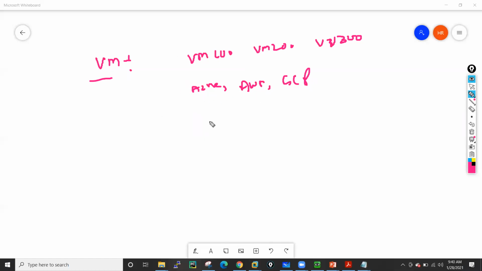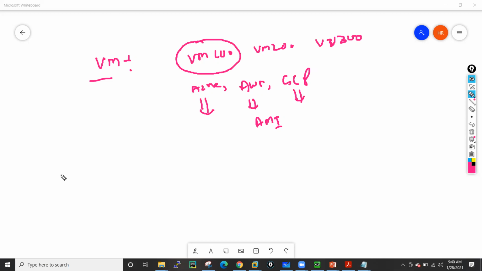So Palo Alto and the Azure team, AWS team, or GCP team have sat together and developed special images for installing. Let's take the example of AWS. In AWS they have created something called the Palo Alto AMI. So we can also install VM series in this one. In our lab we will install VM 100, which is freely available. So these are a few VM series devices of Palo Alto.